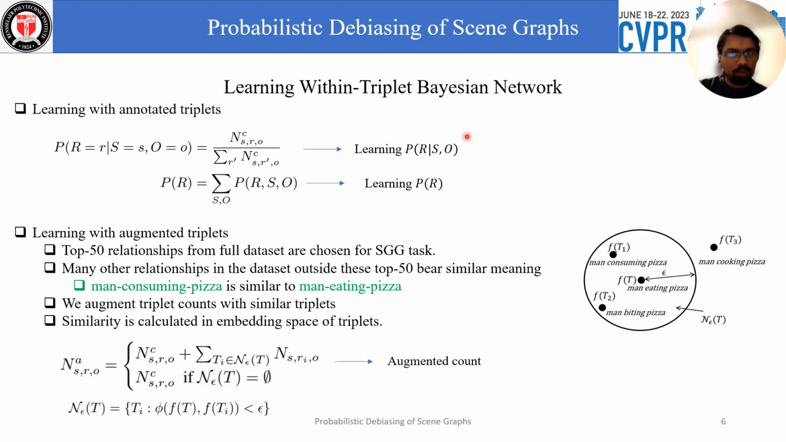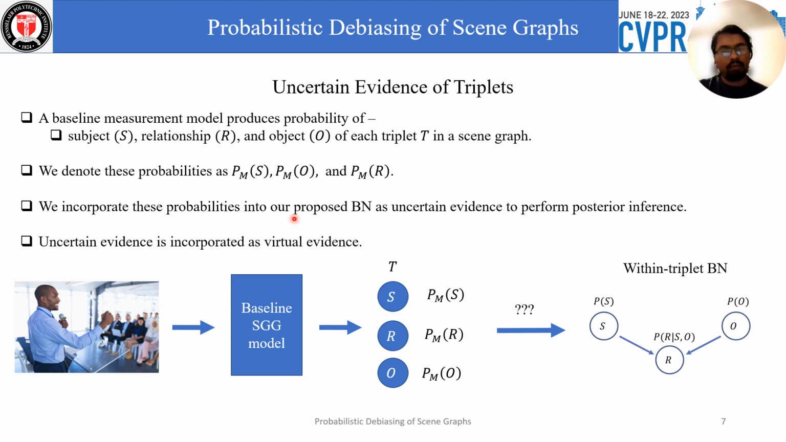Now we can learn the within triplet Bayesian network with the annotated triplets or with the augmented triplets. The augmentation is basically augmenting the triplet count of the valid triplets with similar meaning invalid triplets. For example, here the triplet count of man eating pizza is augmented with man consuming pizza or man biting pizza. With either the annotated or the augmented triplets, we can perform maximum likelihood estimation of the Bayesian network parameters. Now we have the learned within triplet Bayesian network.